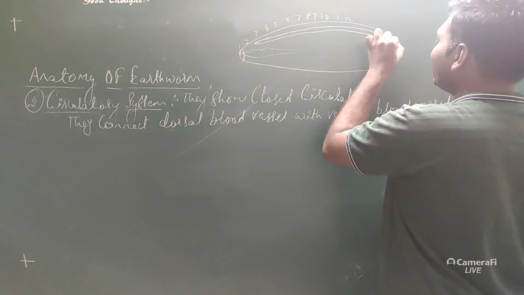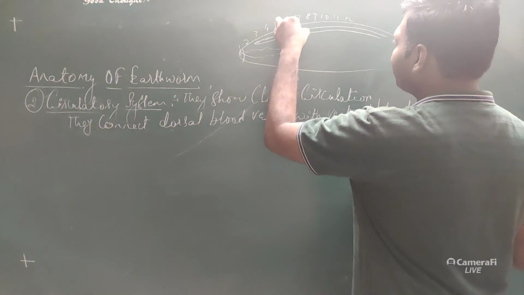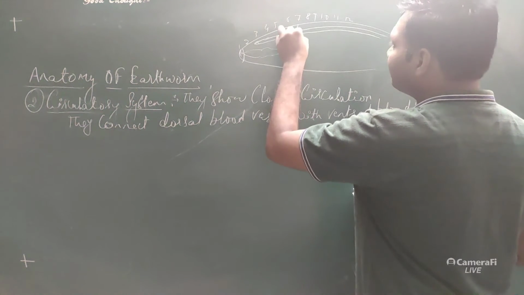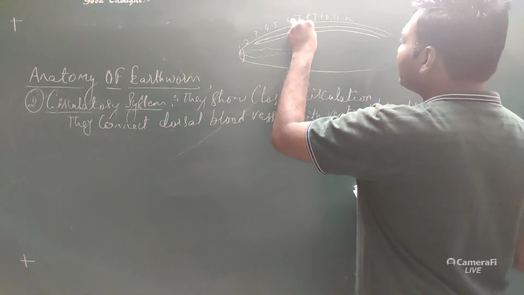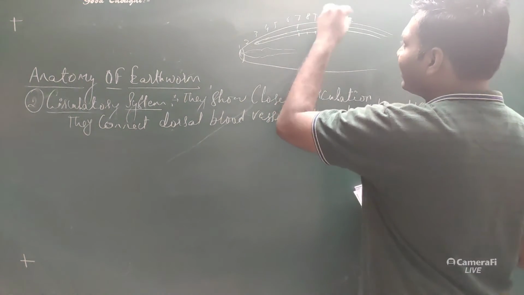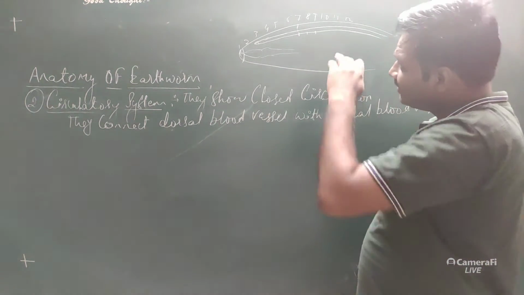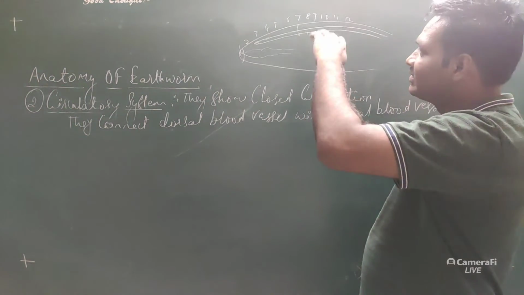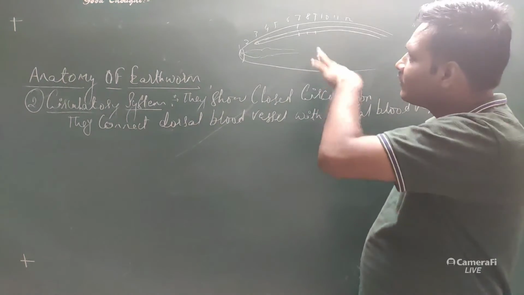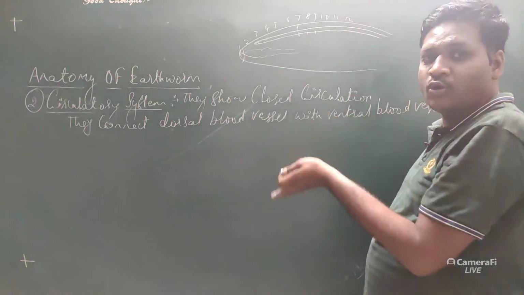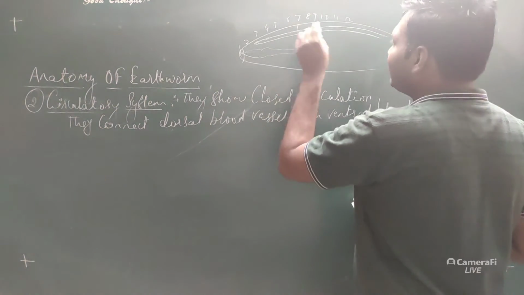At the 7th and 9th segment, this blood vessel also has valves on the particular segments. On the 7th, 8th, 9th and other segments there is the presence of valves. When blood is transported from one part to another, that transport is regulated with the help of these valves, so that blood will not flow back. That is prevented by the valve.